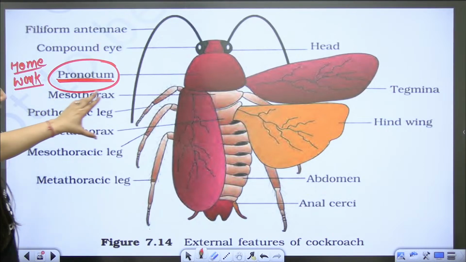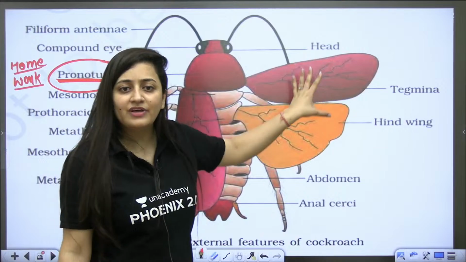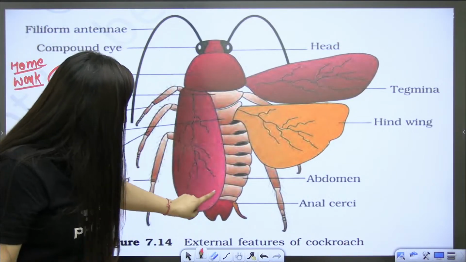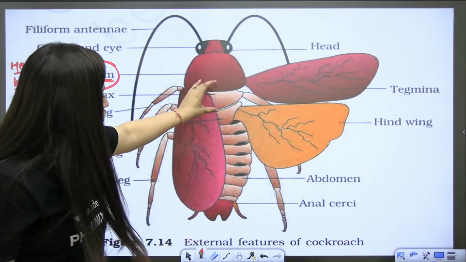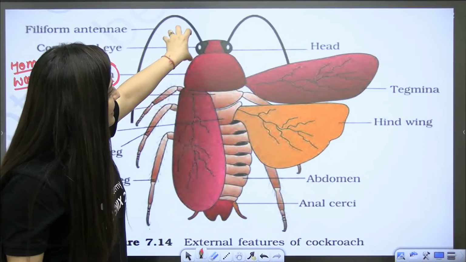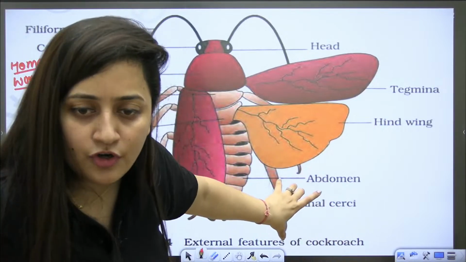Clear? So look at this head part, thorax part, abdomen. 2 pairs of wings will be there. In the case of males, the wings will be beyond this abdominal part. So 3 segments of thorax, 10 segments of abdomen, and the head is formed by the fusion of how many segments?